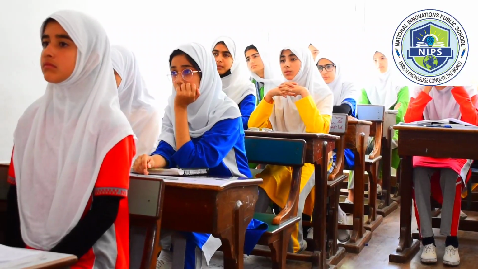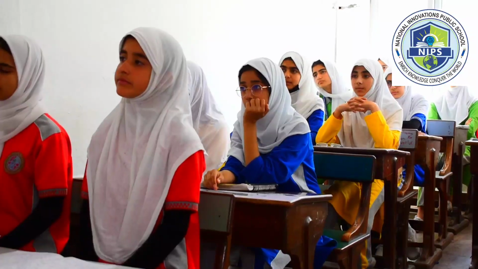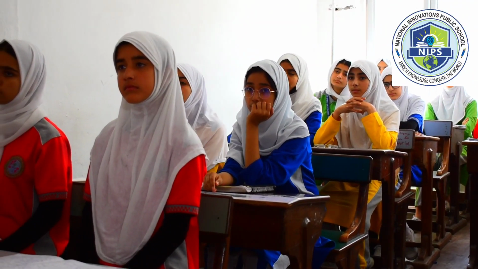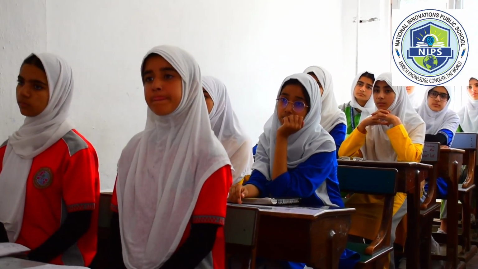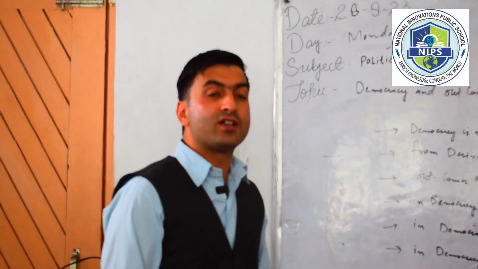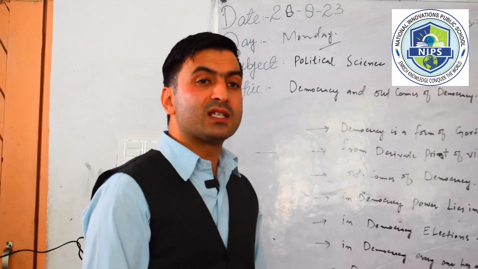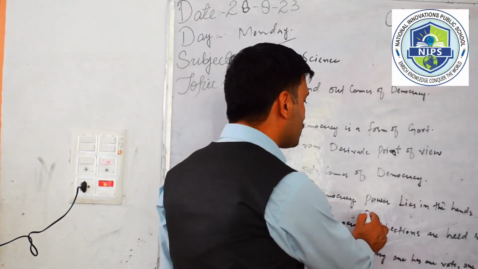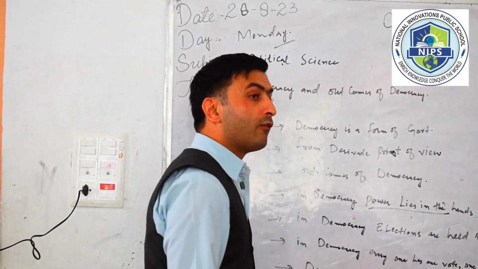Okay, now dear students, let's recap today's lecture. First of all, in the recapitulation, our first point is that democracy is a form of government in which people elect their representatives, and these representatives perform functions for the welfare of the people. See, power lies in the hands of people, because in democracy people cast their vote and elect their representatives, and these representatives perform functions for the welfare of the people.